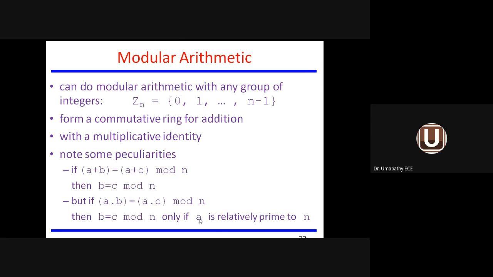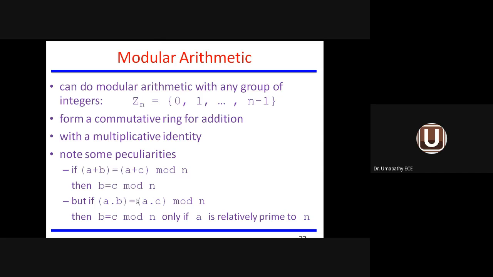If you find the GCD for the two numbers A and n and the GCD value is 1, then we can say A and n are relatively prime to each other. In that case, this multiplicative expression also satisfies this equation. So these are the two peculiarities connected with modular arithmetic.